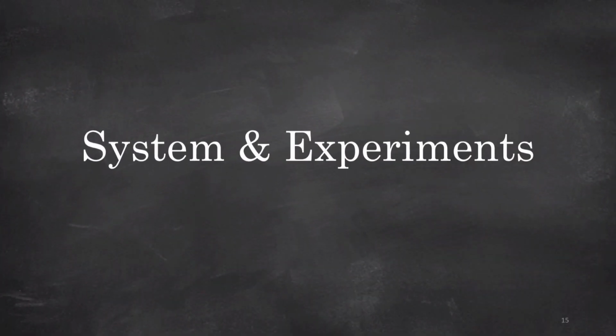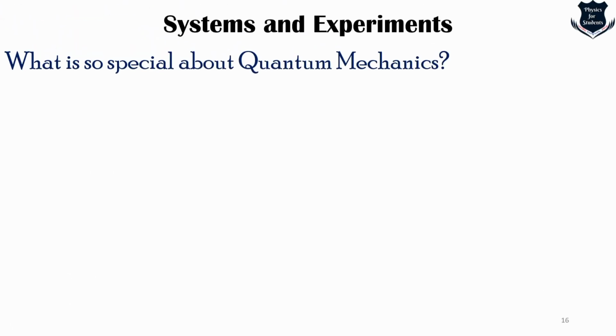Okay, so now once we have seen those values, the question comes: can we predict whatever we are telling in terms of experiments? So the question is, what is really so special about quantum mechanics? You will often see people saying that quantum mechanics is so difficult and so hard to tell.